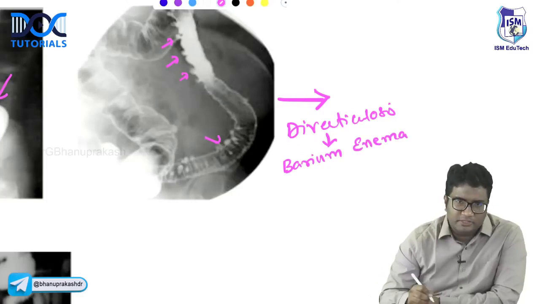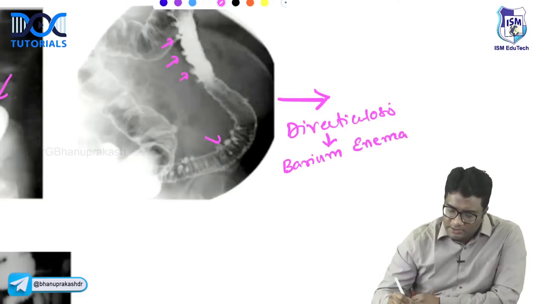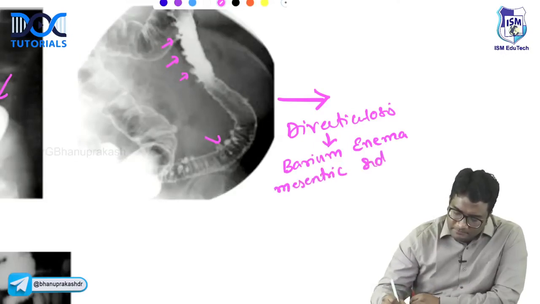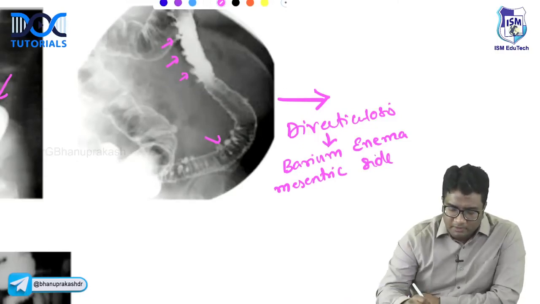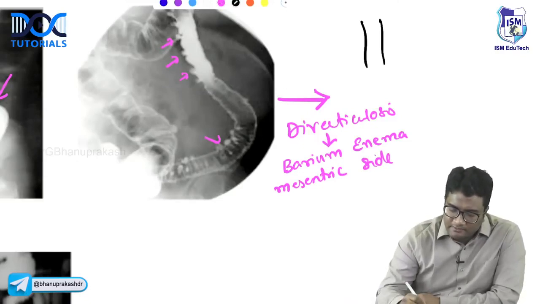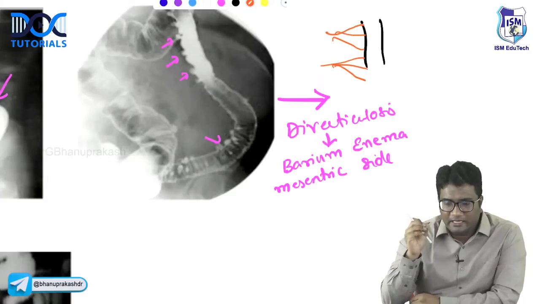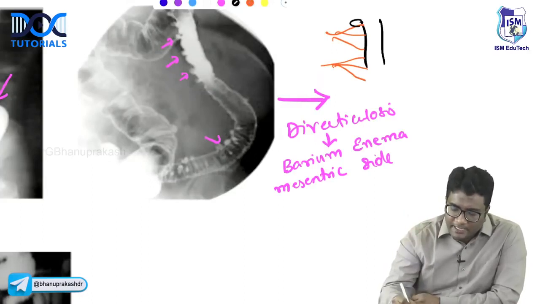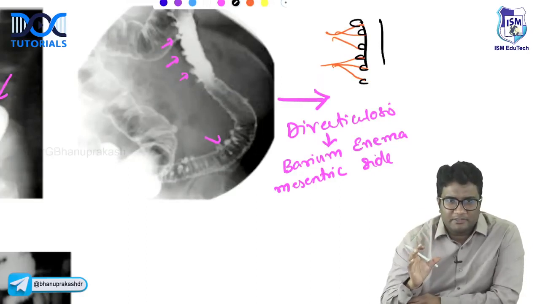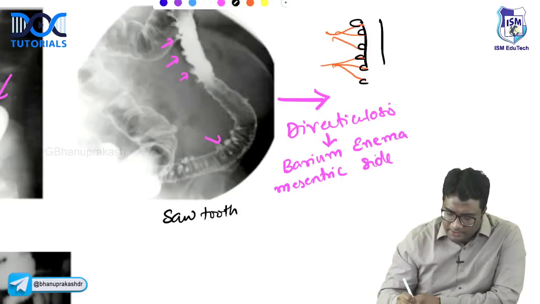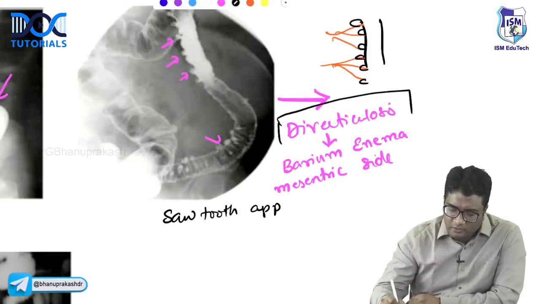You see these mucosal outpouchings, and they occur mainly on the mesenteric side. Diverticulosis. What happens is, this is the bubble and these are the vasa recta. Whenever the vasa recta enter the bubble, these are weak areas. So whenever the outpouchings happen, they happen at these vasa recta, producing this sawtooth appearance that you see on a barium enema. This is a feature of diverticulosis.